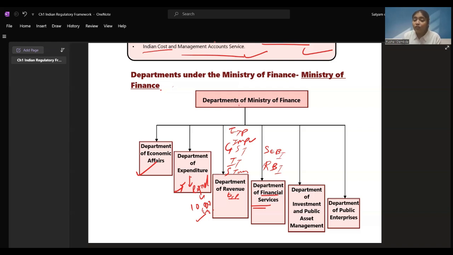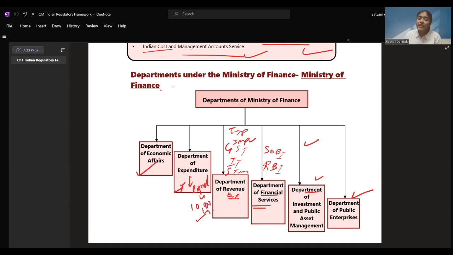Then comes the Department of Investment and Public Asset Management. Here you see how the money of the people is there. RBI, SEBI, impacts of it, and wherever the people are saving the money is also taken care of under the Department of Investment and Public Asset Management. You might have heard about government bonds, sovereign bonds, gold bonds. All these things are investment by the people, and how the other government companies are investing, how the assets are being managed by the public, that also comes under the Ministry of Finance, under the Department of Investment and Public Asset Management.